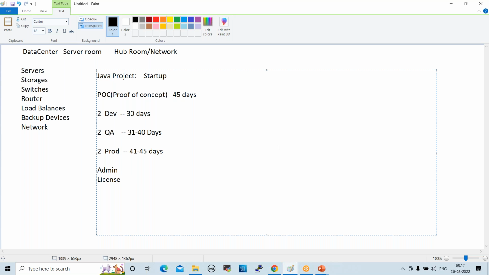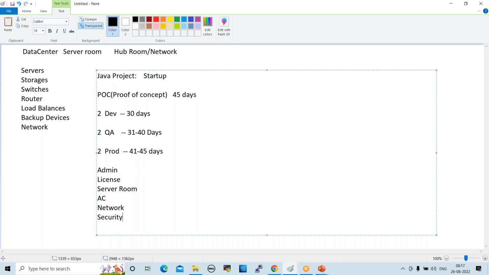After that, we require a server room. We require central AC to run the servers. Without AC, servers will not run, right? And we also require network and security. All these things are required to configure these servers. Once we configure everything and perform this POC, if the POC is a success, then we get the real project.